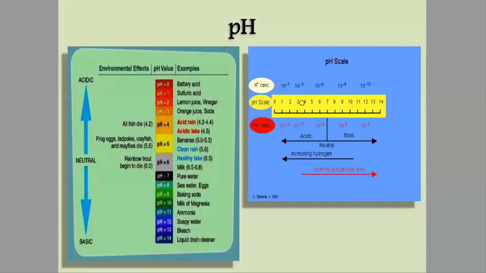And similarly, the concentration of OH minus, that is hydroxyl ion, is increasing here. Earlier it is 10 to the power minus 13, and 10 to the power minus 11, 10 to the power minus 8, 10 to the power minus 5, 10 to the power minus 2. So this is the highest concentration of OH. It means in the pH scale, if the value is higher, then the concentration of hydrogen ion is less and hydroxyl ion is higher in concentration. And vice versa for hydroxyl ion, that is OH minus.